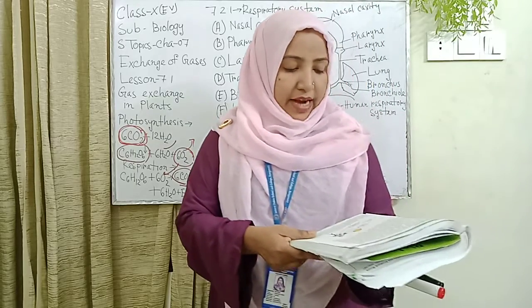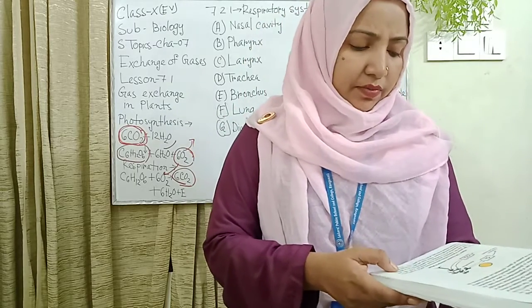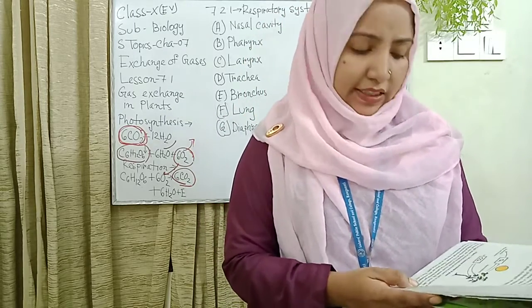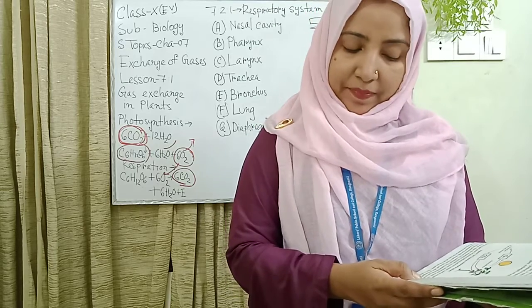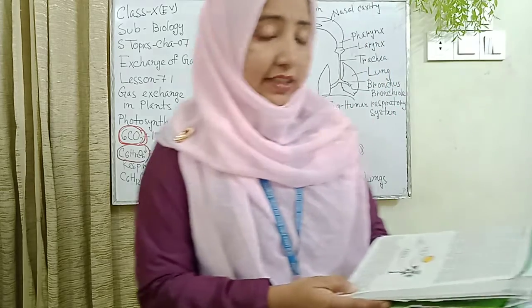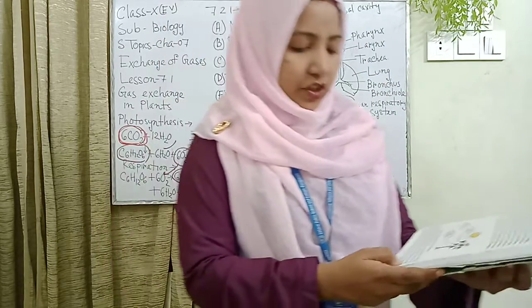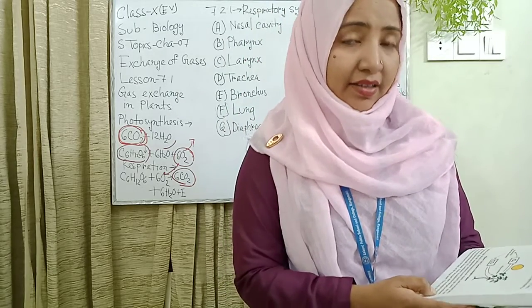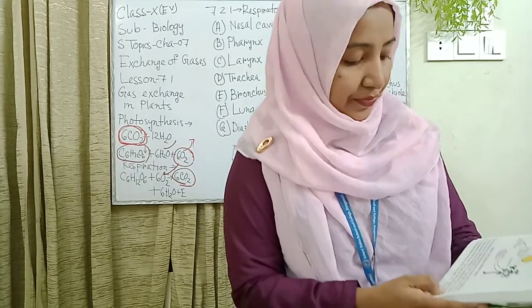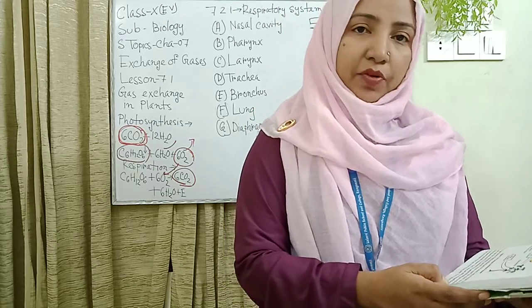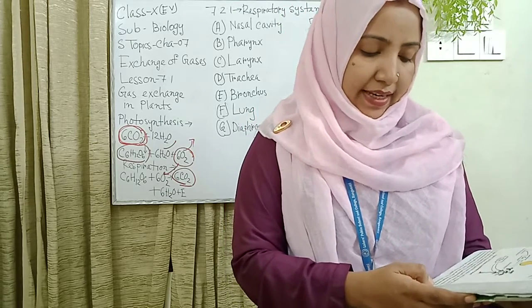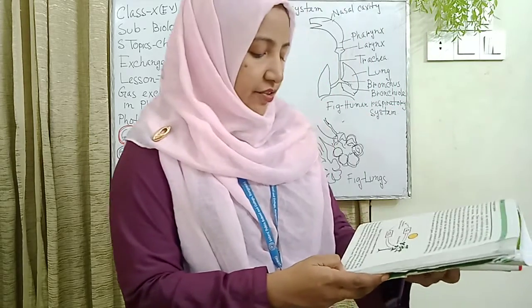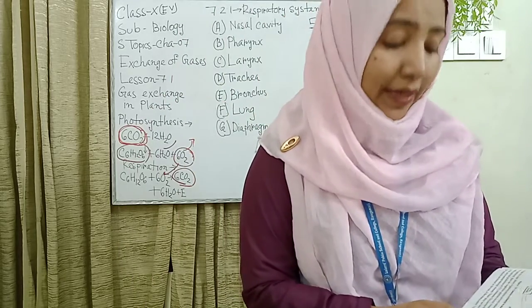At night, the light phase of the photosynthesis process ceases, and so oxygen gas is not produced. But the respiration process occurs round the clock, day and night, 24 hours, and the production of carbon dioxide continues. The carbon dioxide gas is released into the environment through stomata.